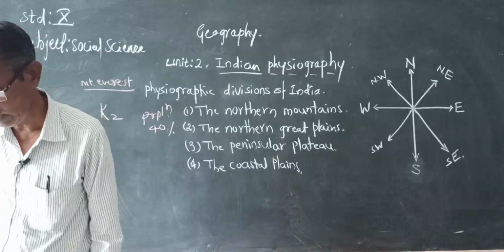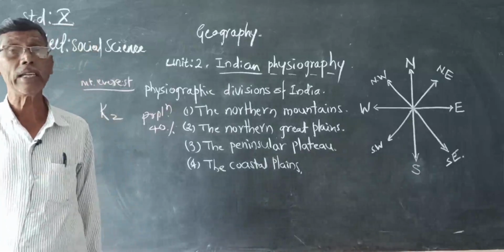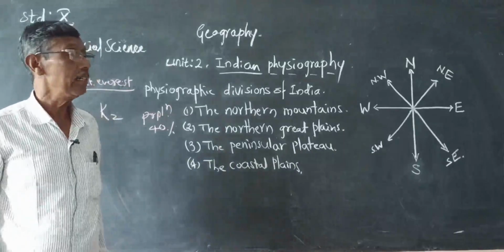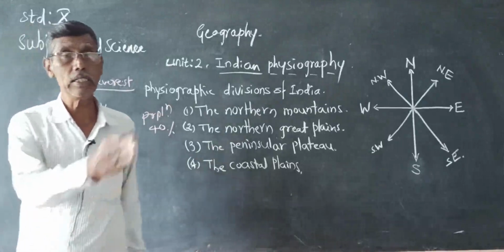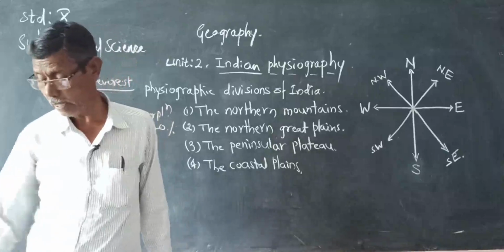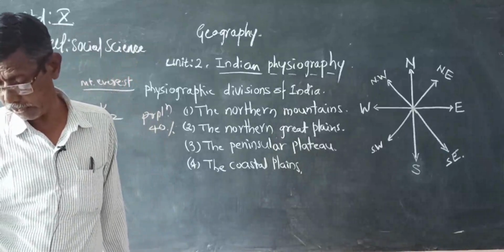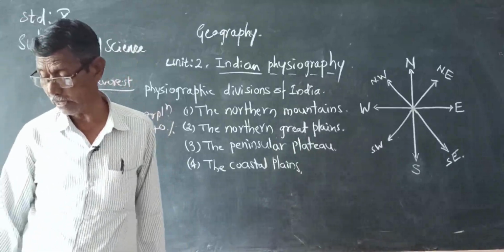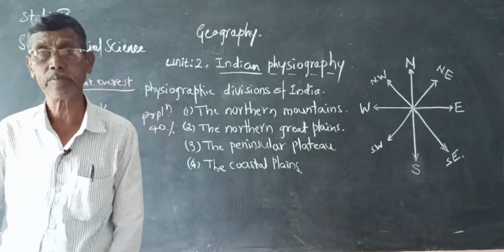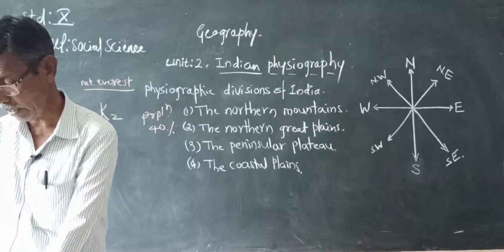It is roughly triangular in shape. The peninsular plateau, how is it? It is triangular in shape because it is in the southern part of India. Its apex is formed by Cape Kanyakumari in the extreme south. It extends up to Cape Kanyakumari in the south.